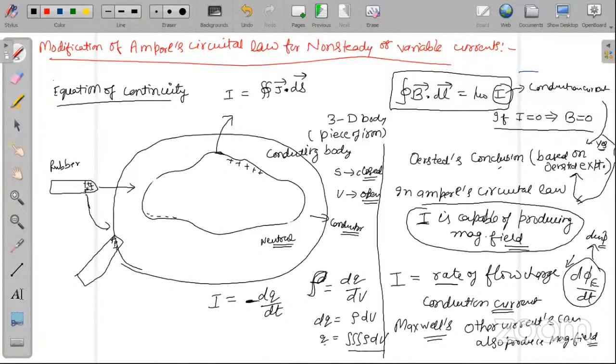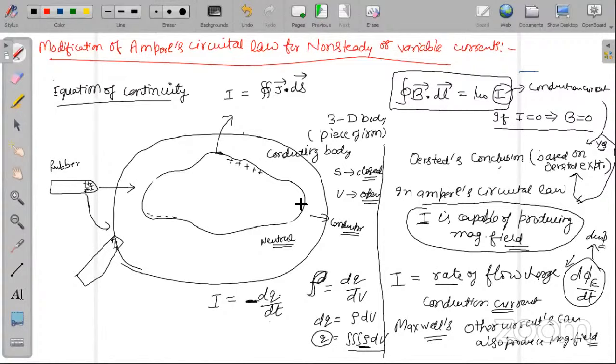Please see that this charge is proportional to this volume charge density. If charge has reached from volume to surface, then rho will decrease with time, right? So if I take the derivative of q with respect to t and do not put a negative sign here, what will happen? That will indicate that with respect to time, volume charge density is increasing. Now you are getting surface charge density, and you are also increasing volume charge density.